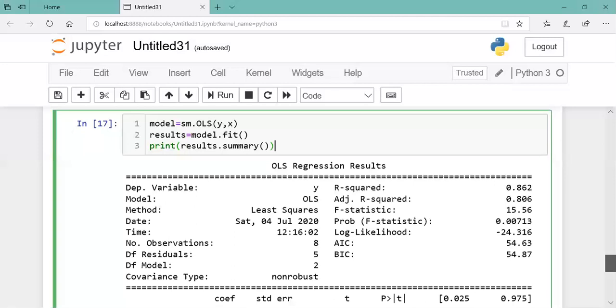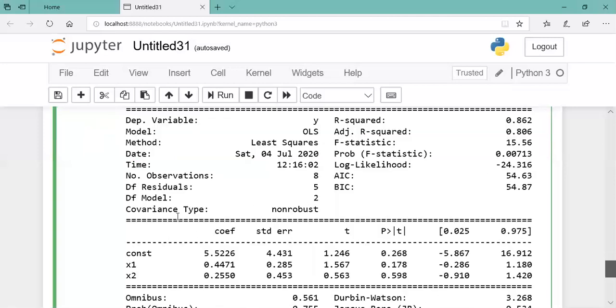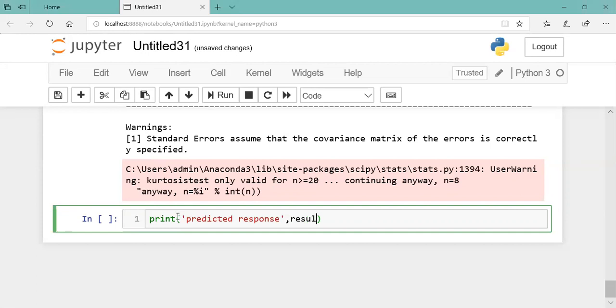Next, after getting results, let us try to predict the response and take a new value. We have the answer in results.fittedvalues.